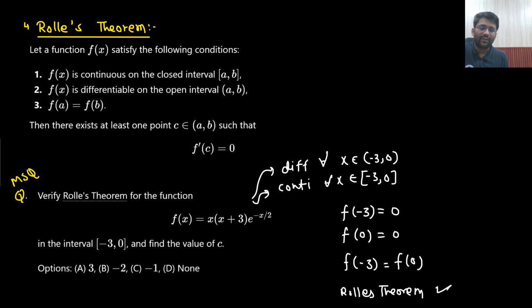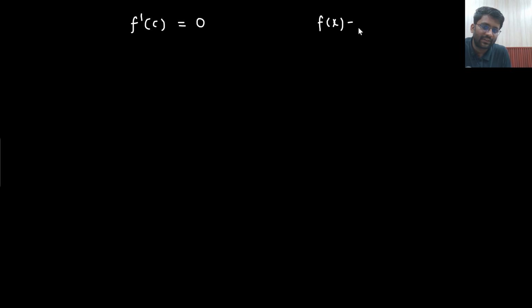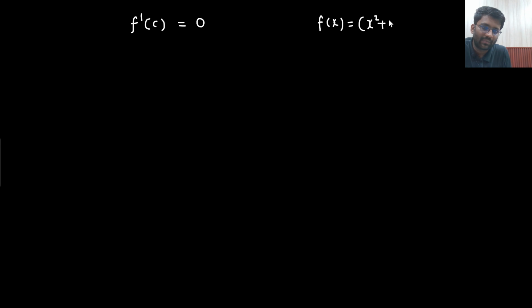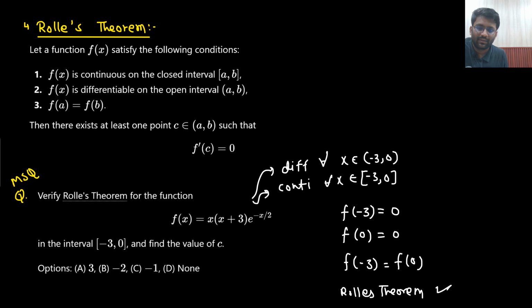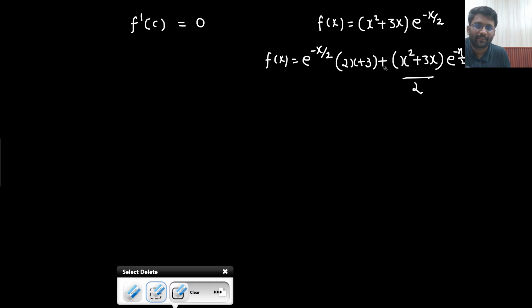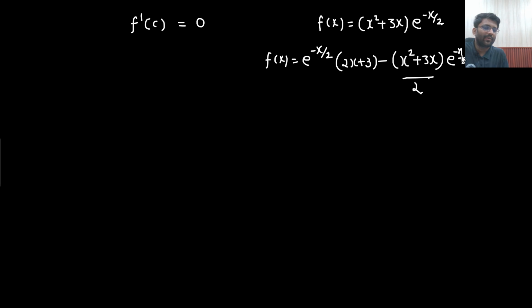Yes, sir. What I will do is, let's write down f(x) here. What is f(x)? I will put f(x) as this x I am taking inside, so x square plus 3x, (x square plus 3x) e to the power minus x by 2. So can I differentiate the function? Absolutely, sir. So first as it is, differentiation of second, plus second as it is, differentiation of first, right? e to the power minus x by 2 will be differentiated as e to the power minus x by 2 multiplied with minus 1 by 2. This is the scenario you will be getting.